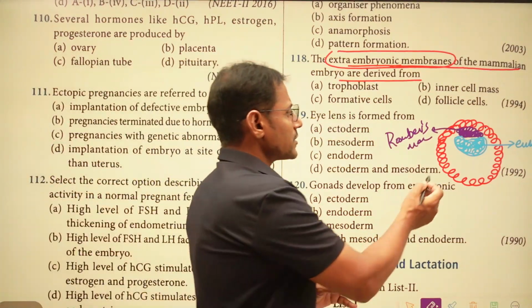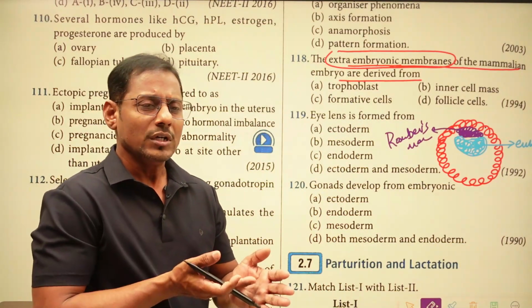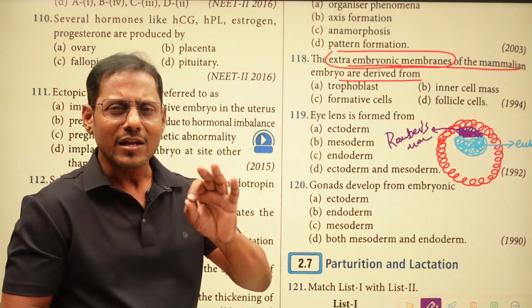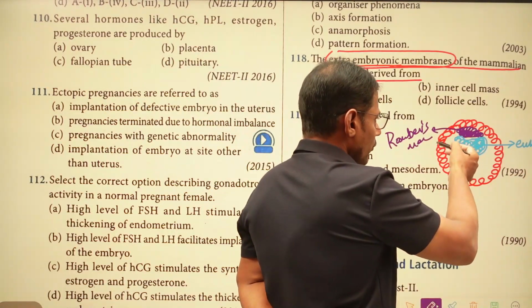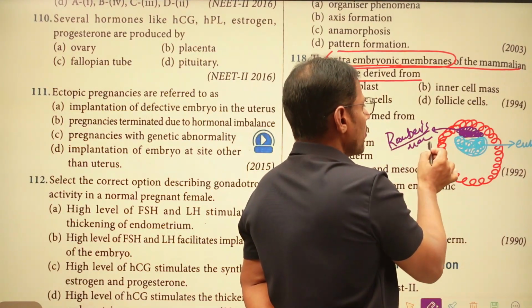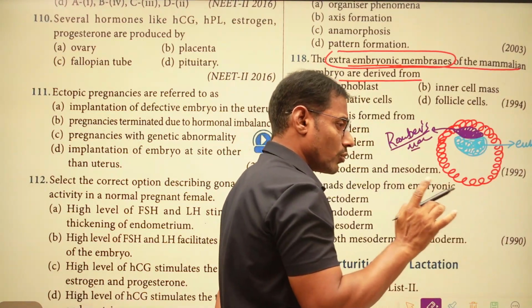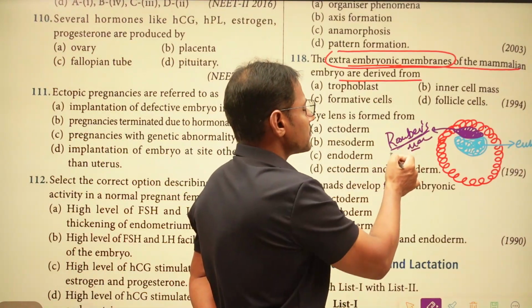So this is the inner cell mass. They contain the stem cells. They are going to transform into the various organs in the embryo. So the entire embryo is going to be developed from this inner cell mass only. So this is the trophoblast, and this is the Rauber's cell mass. These cells are the trophoblast cells only which are touching the inner cell mass. So that is Rauber's membrane.